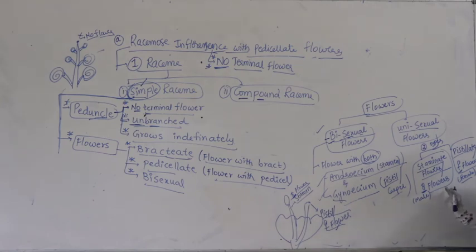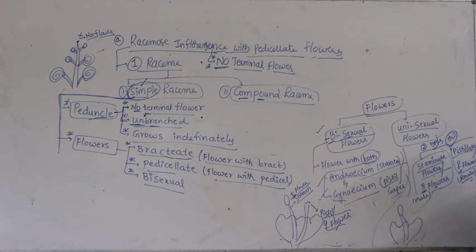Right. So here we find staminate flowers, pistillate flowers, female flowers. Staminate flowers are called male flowers, pistillate flowers are called female flowers. So the plant contains either staminate flowers or pistillate flowers. Suppose this is a flower having only stamen, then what do you call this?